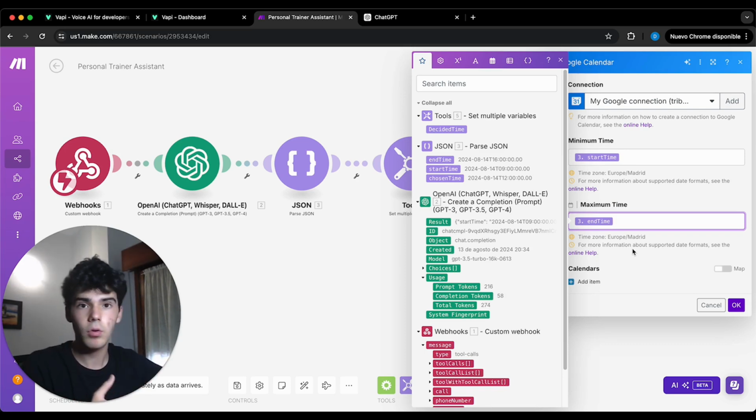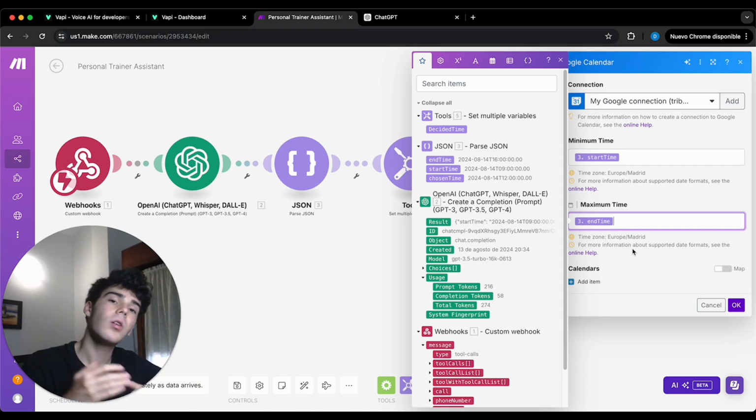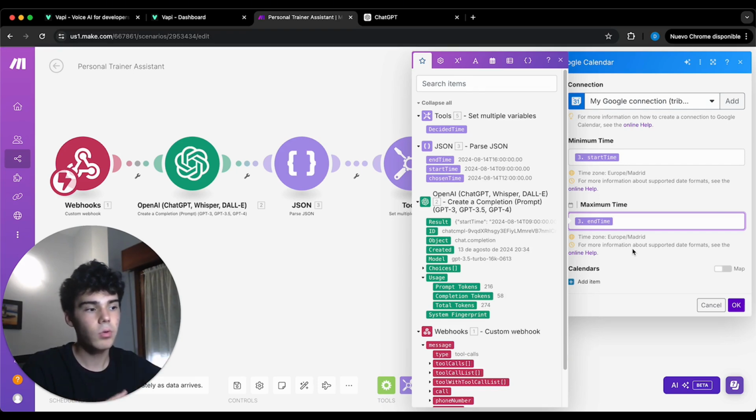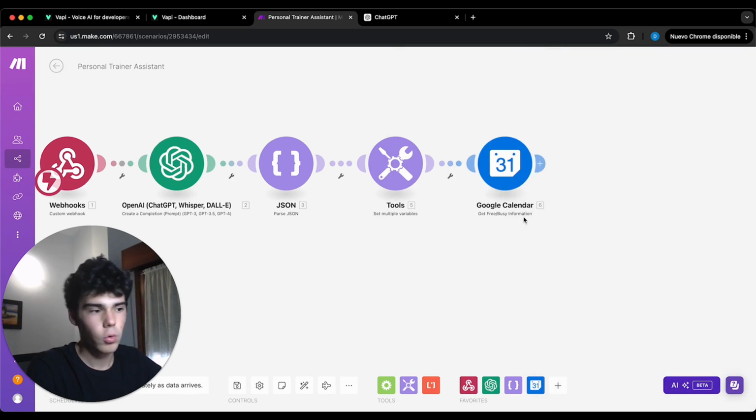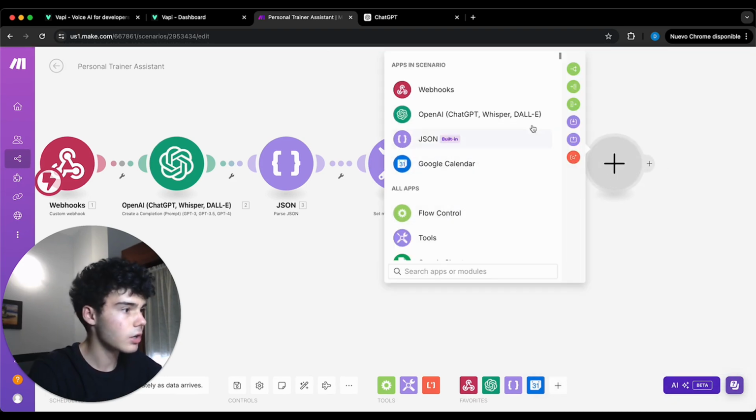So this Google Calendar module is going to look if there are already any events in my calendar between those 2 hours, and if there are not, we are going to go ahead and create directly the event in the hour that this client gave us. But if there is an event already between those hours, then we're going to create the scenario so that we can look if the hour that the client gave us is the same as an event I already have set up in my calendar. So let's click on add calendars, and then here you choose your calendar. Once we have set up this, we're going to put a router.